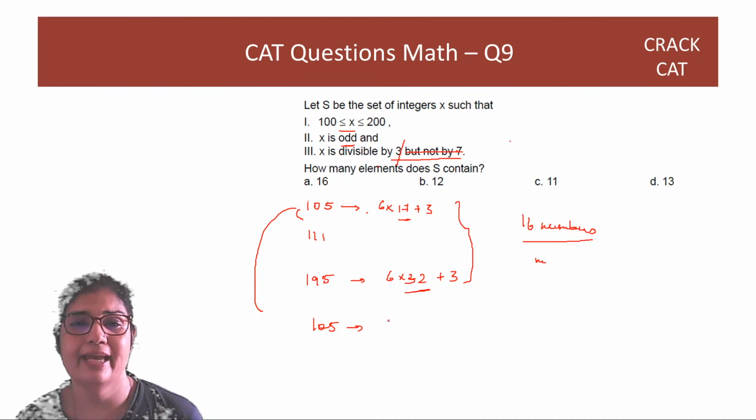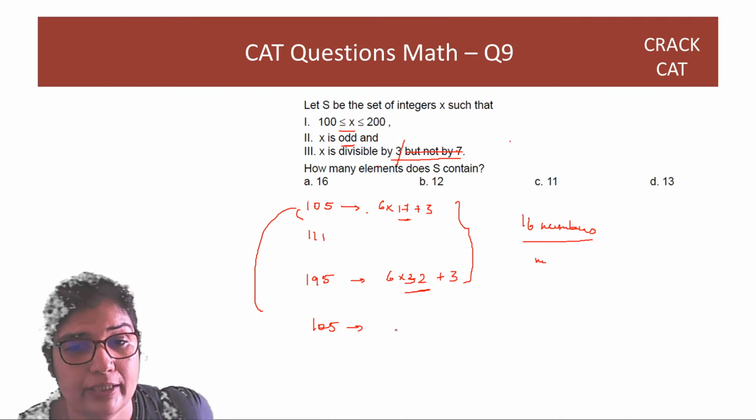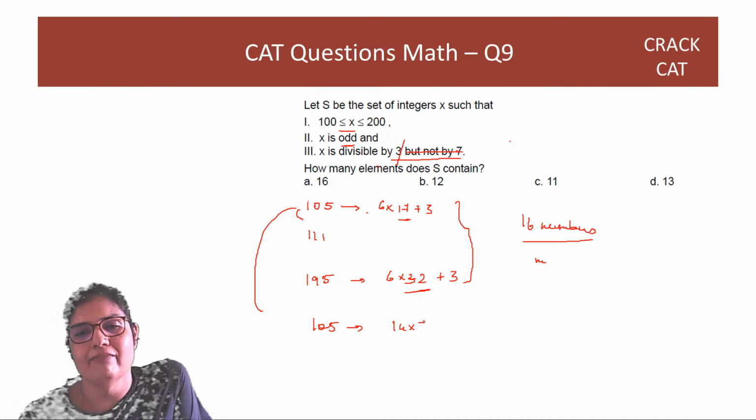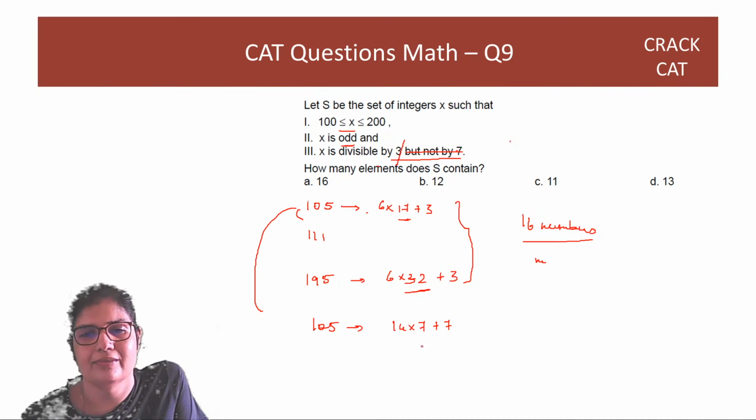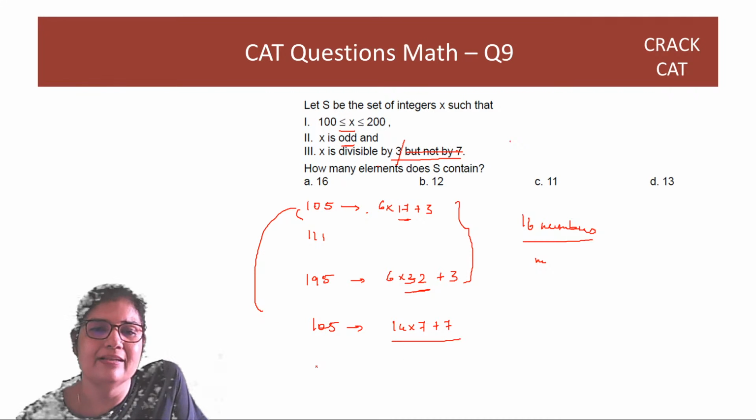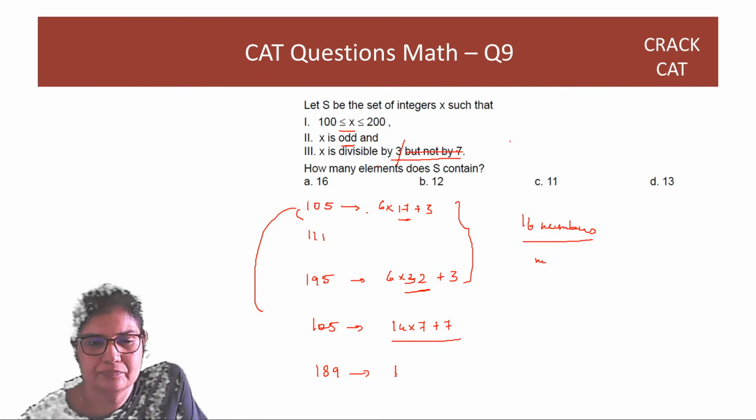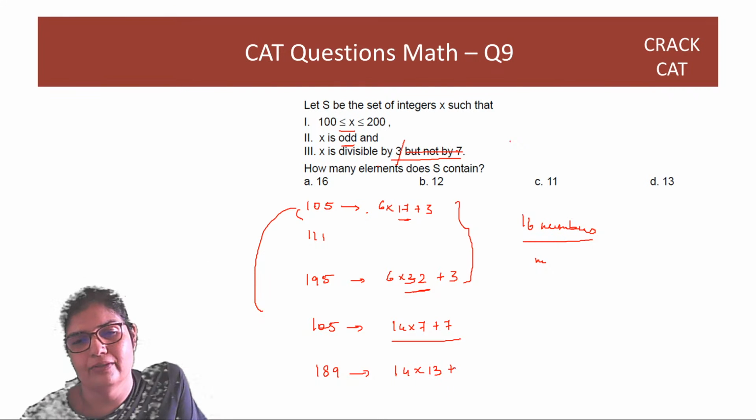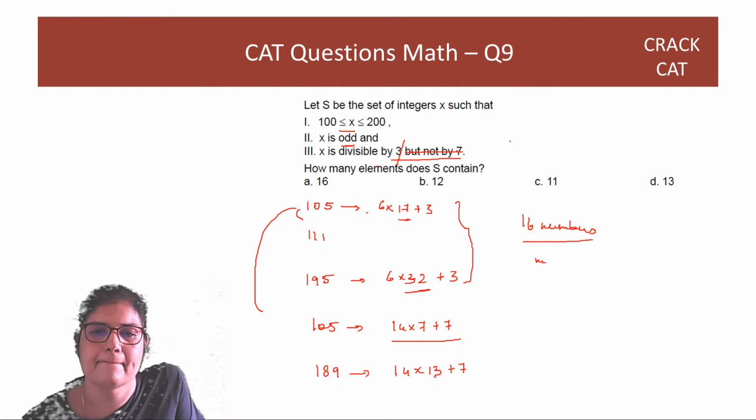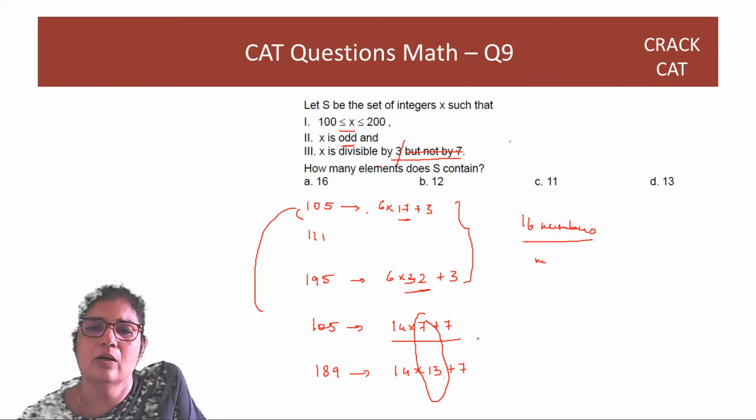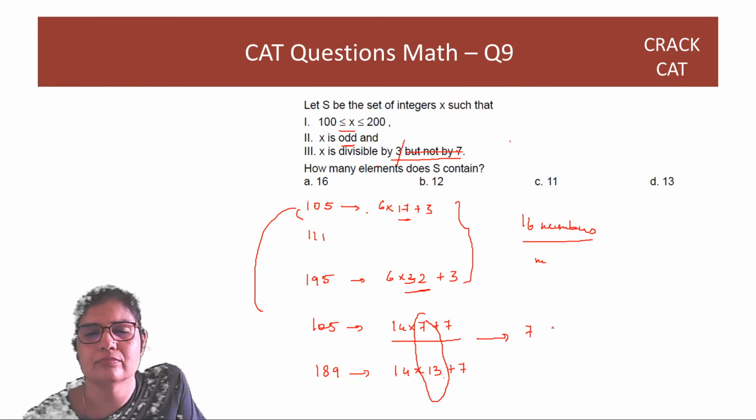Correct? And again, we'll have to see this as multiples of 14. So this is 14 into 7 plus 7. That's the first multiple. And then the last multiple is going to be 189, which is 14 into 13 plus 7. So how many numbers did we get, multiples of 7 starting from 7 ending with 13? We got 7 such numbers.